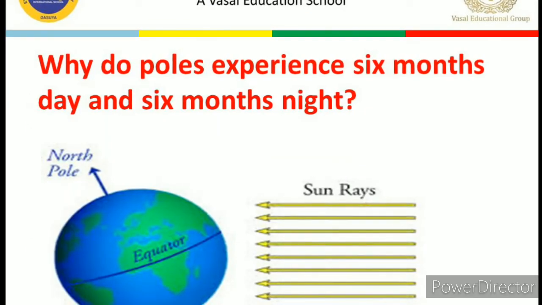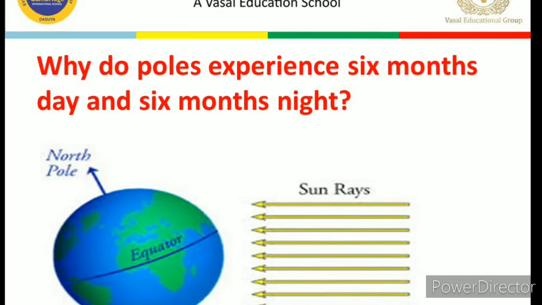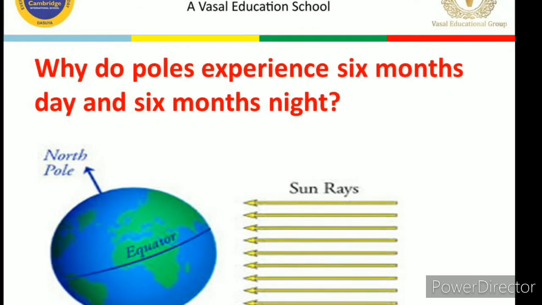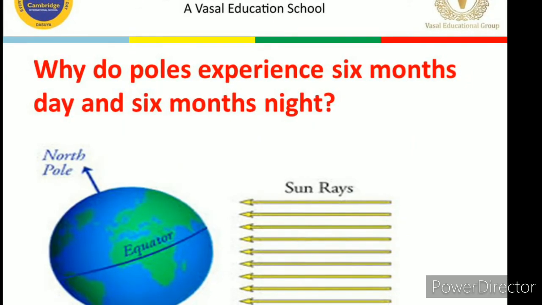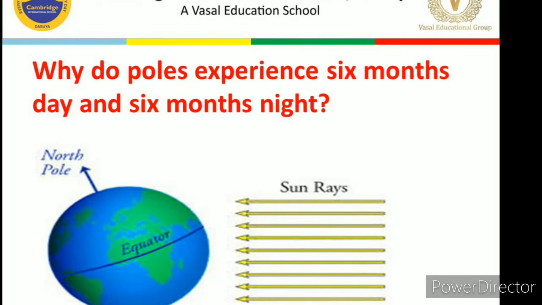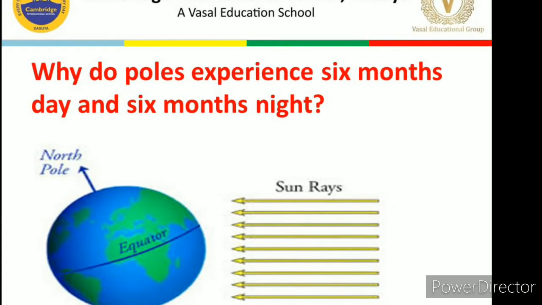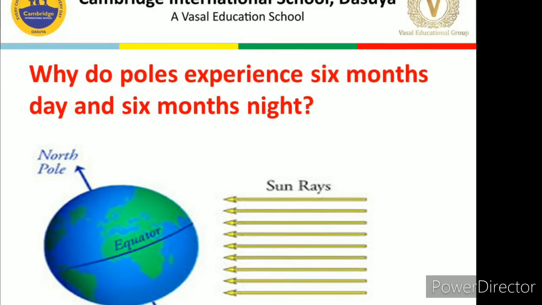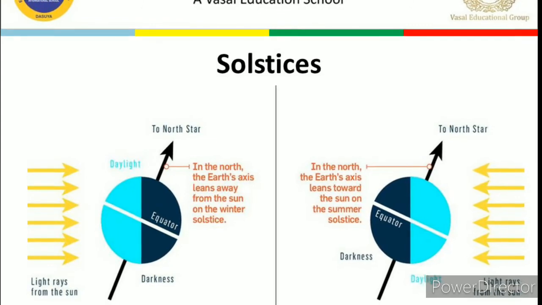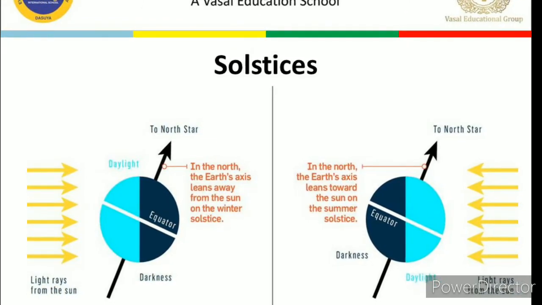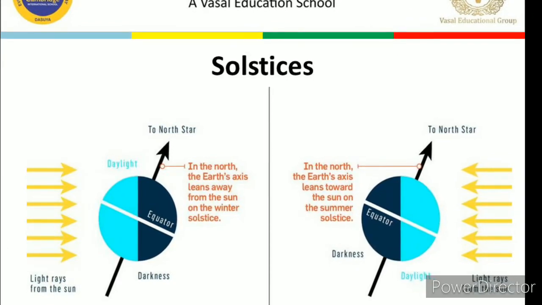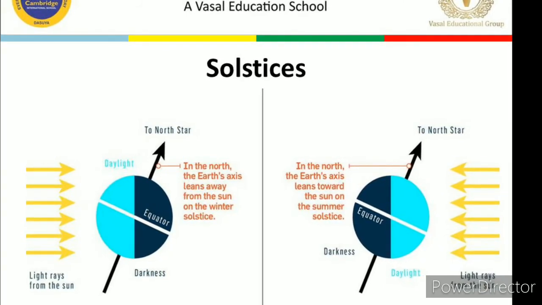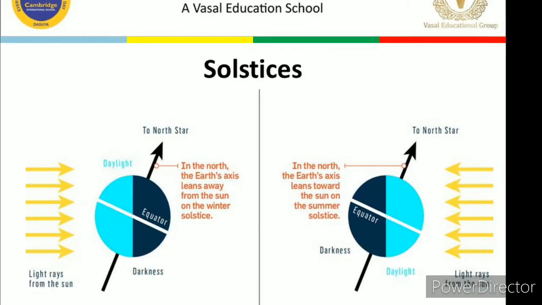Okay, now there is one question. Why do poles experience 6 months day and 6 months night? Okay, so as you people are able to see, due to this axis of the earth, due to this angle of inclination, the earth is a little bit tilted, and sometimes the north pole is away from the sun, and sometimes the south pole is away from the sun. As you can see in this diagram also, here this north pole is away from the sun, and here this south pole is away from the sun.